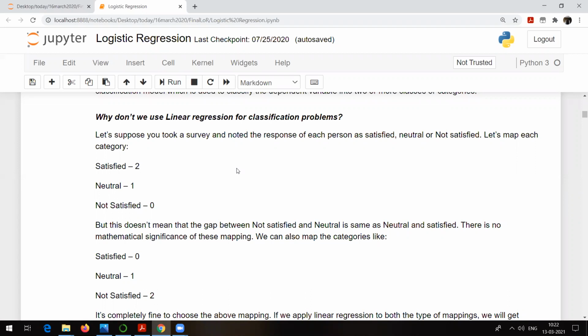For a particular person, you find out the probability that he belongs to the thyroid class or the not thyroid class. Whichever probability is greater, the person belongs to that class. That's an example of a binary class classification.